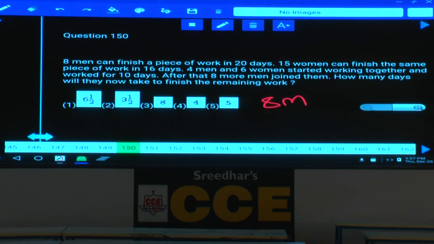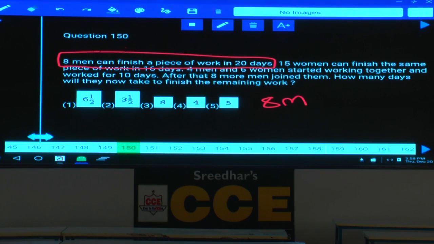Now, 8 men started working. Worked for how many days? 10 days. See, you know that 8 men can complete the total work in how many days? Out of 20 days they completed already 10 days of work. Now remaining work is for 10 days. Clear? Now this much work is left with us.